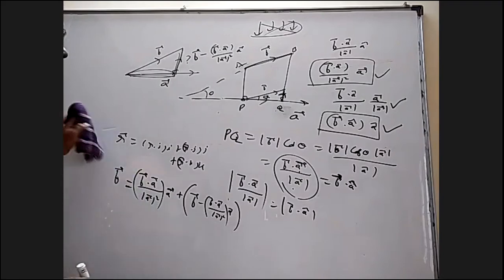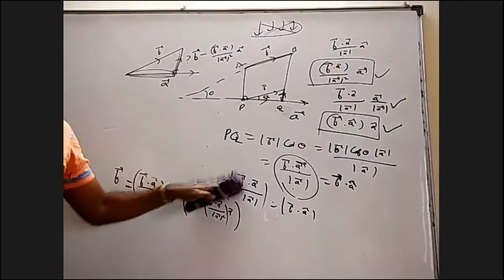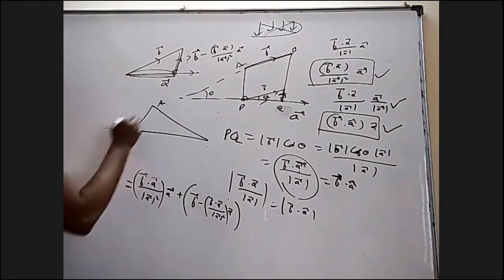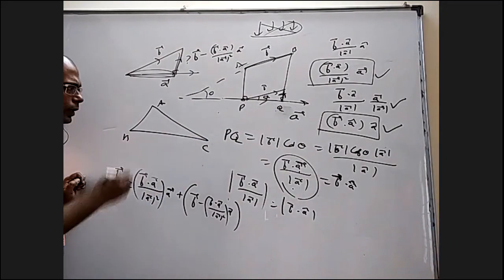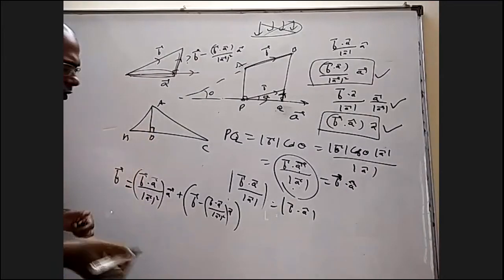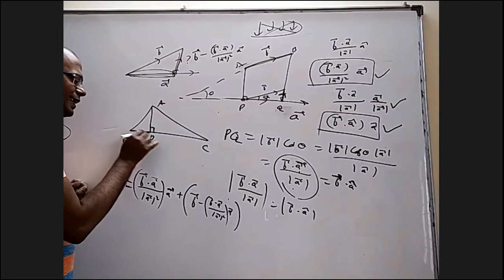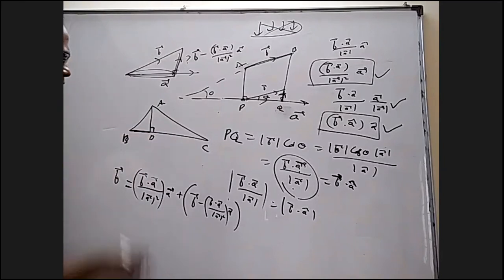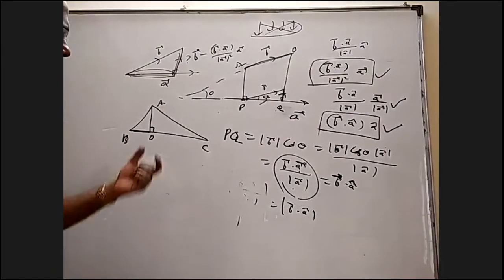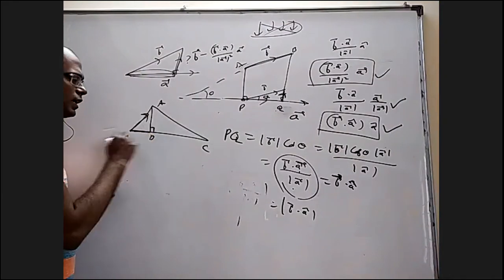Some questions may not appear like projection, but they are. For example, let us say there is a triangle. A is there, B is there, C is there, and there is an altitude which meets at D. Sometimes I'll have a requirement to find the BD length or BD bar and AD bar. They're all projections basically. If somebody wants the BD length, it is the projection of BA along BC.